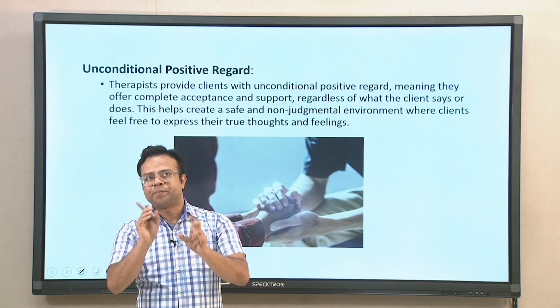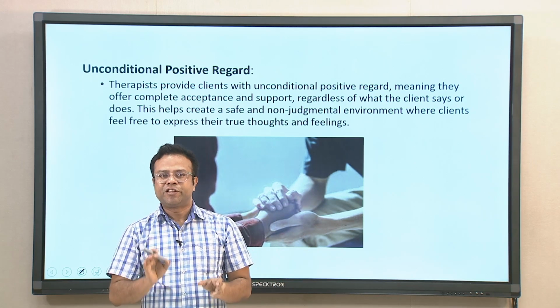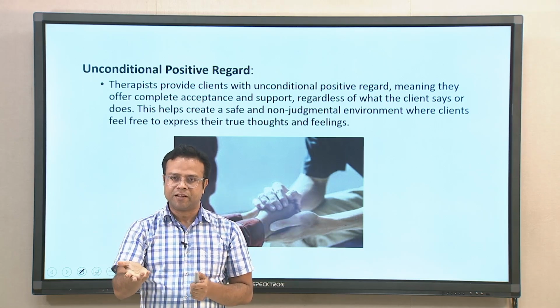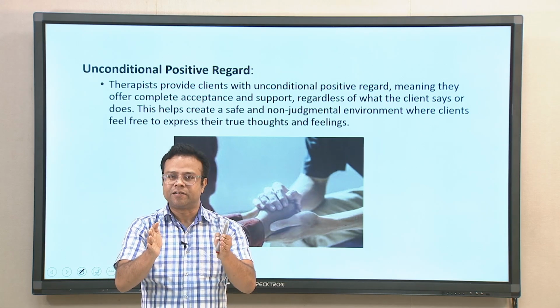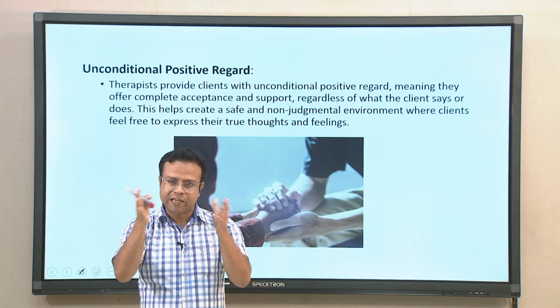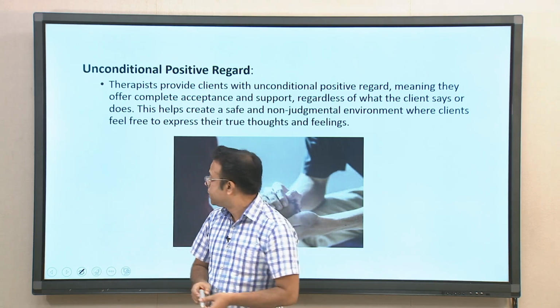The acceptance of the person is unconditional. A typical example given of unconditional positive regard is the mother's love. Even though the child may not be good in everything, mother's love is unconditional, generally people say. She accepts the child in whatever form it is. She may scold also, but the acceptance is unconditional. So, that is the typical case of unconditional positive regard.